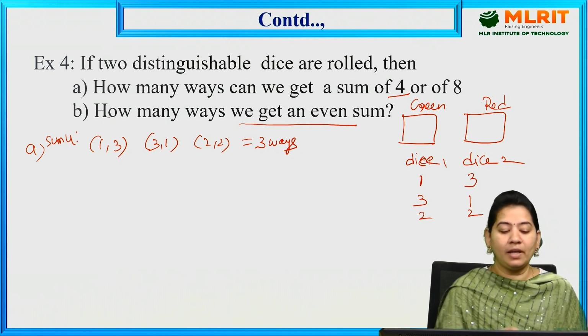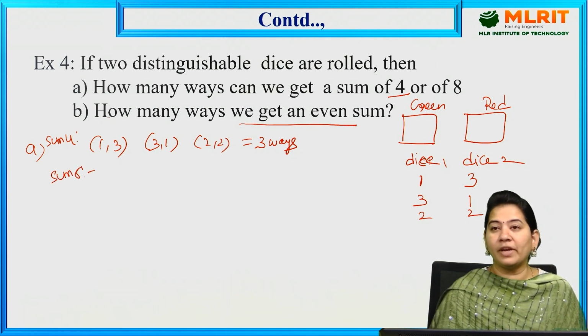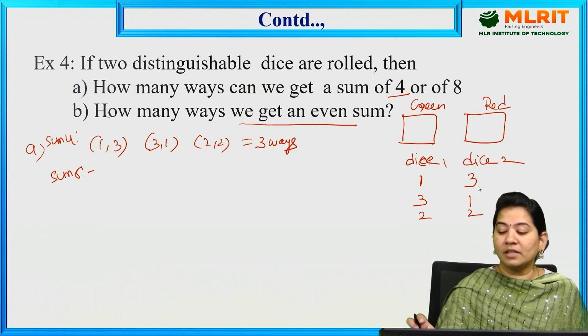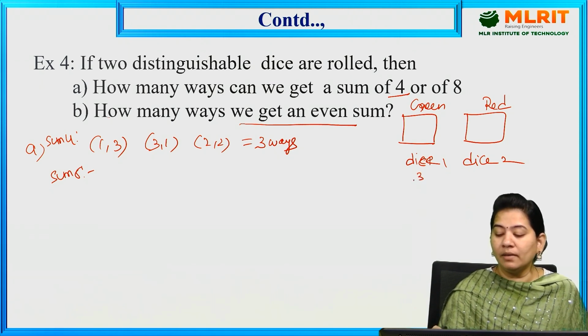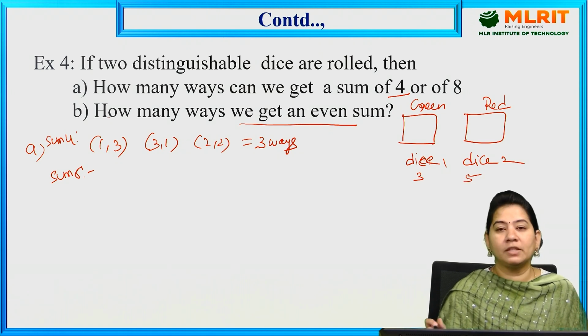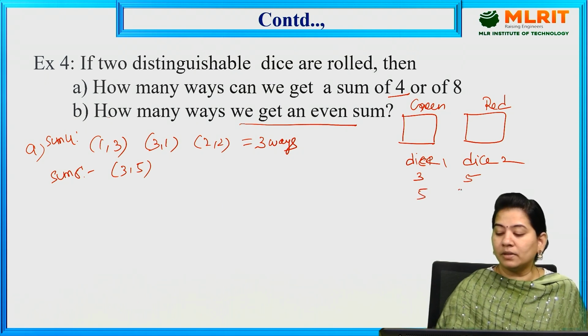In the same way, if I want to get a sum of 8, what does sum of 8 mean here? Let us suppose the first one is 3 and the next one is obviously 5 to get a sum of 8. So 3 5, and next 5 3.